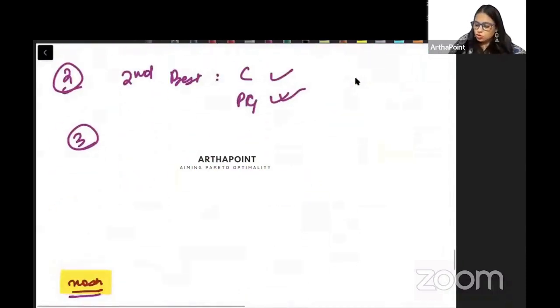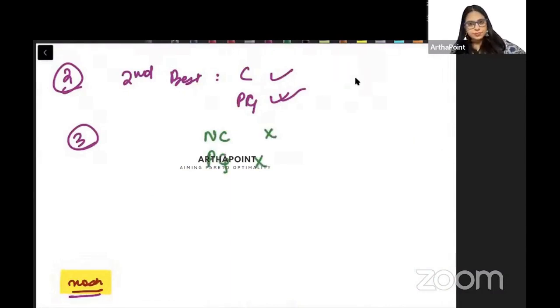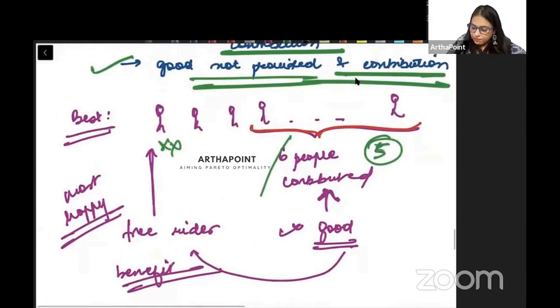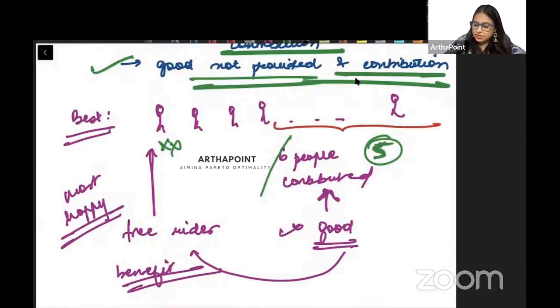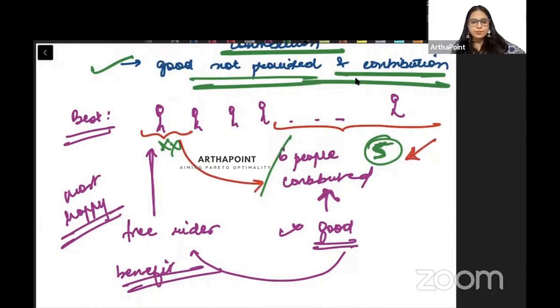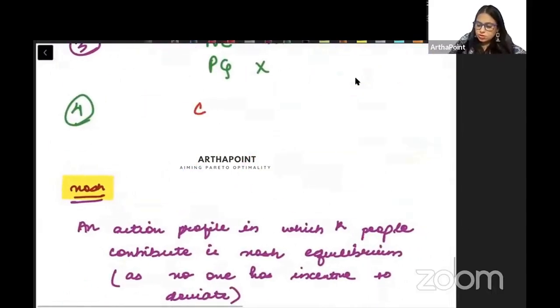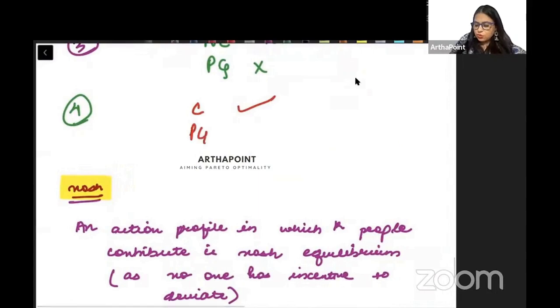Right? So no contribution and the public good is also not provided. And the fourth option: among the 5 people who contributed, he was one of them. He did contribute, but the contribution came from only 5 people. Right? So he contributed, but the public good was not provided.